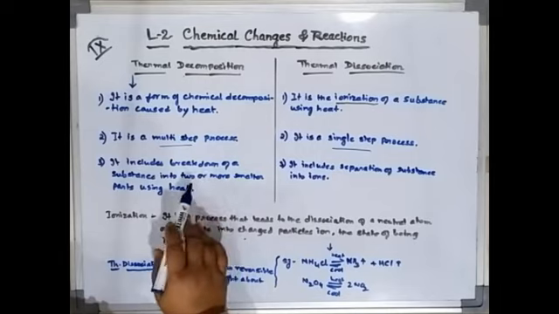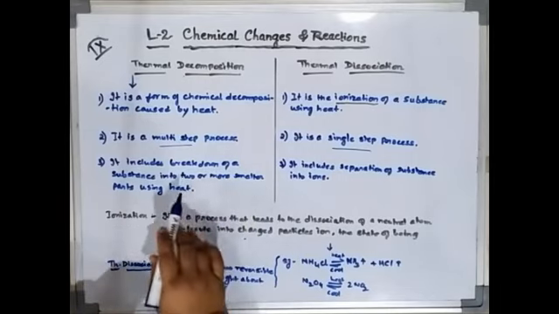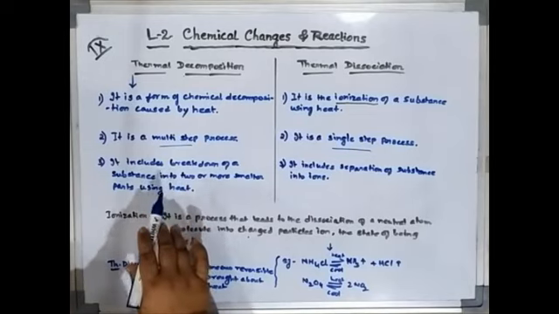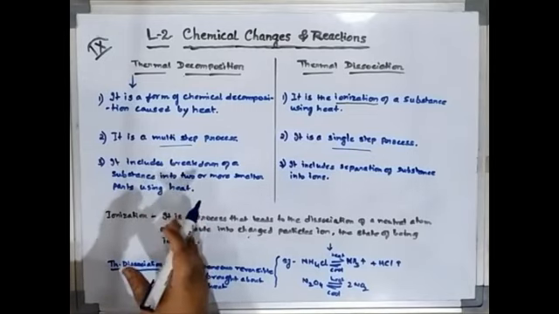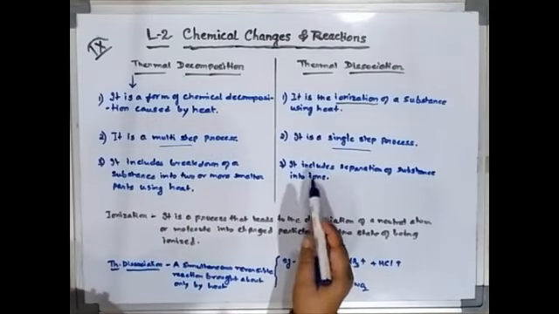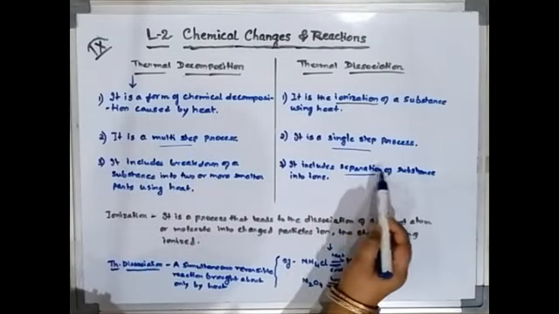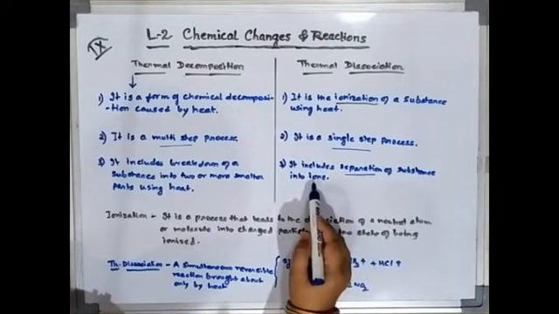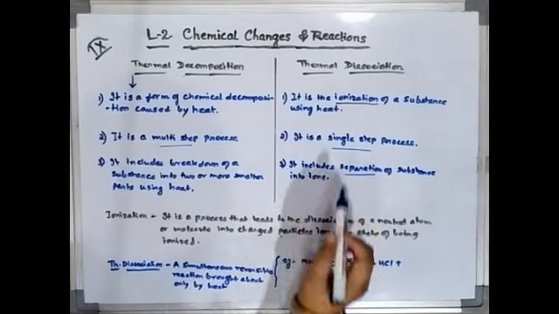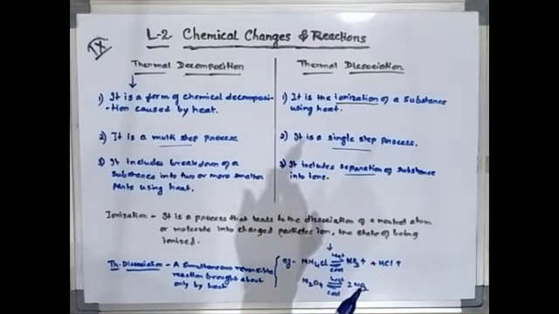Smaller parts means smaller elements or compounds. So in the breakdown of a substance, the main compound is breaking down into smaller elements or compounds. But here, the separation of a substance into their respective ions, what is this separation known as? Ionization. I have already told you this.